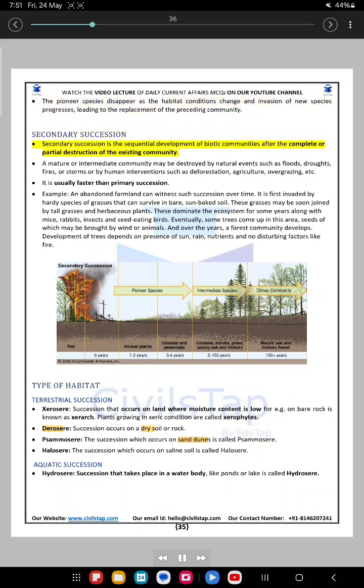Secondary succession. Secondary succession is the sequential development of biotic communities after the complete or partial destruction of the existing community. A mature or intermediate community may be destroyed by natural events such as floods, droughts, fires, or storms, or by human intervention such as deforestation, agriculture, overgrazing, etc. It is usually faster than primary succession.